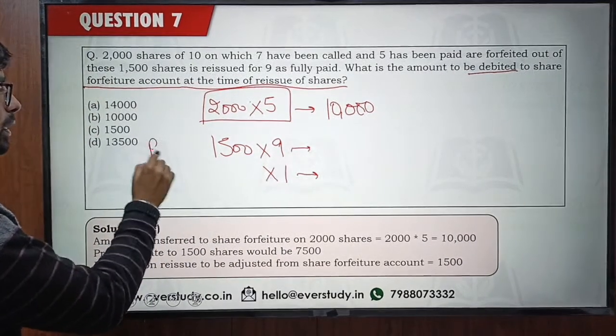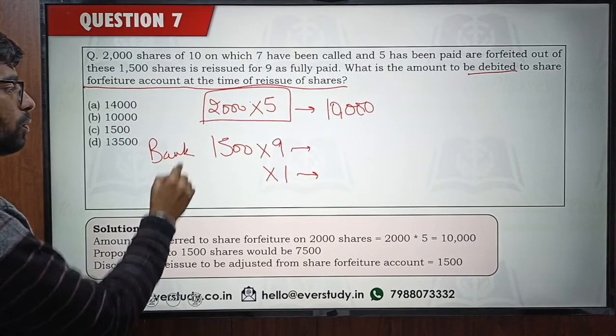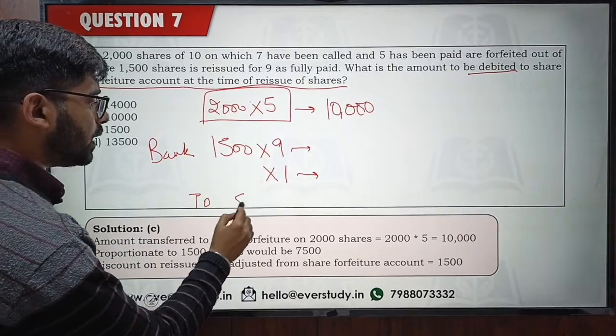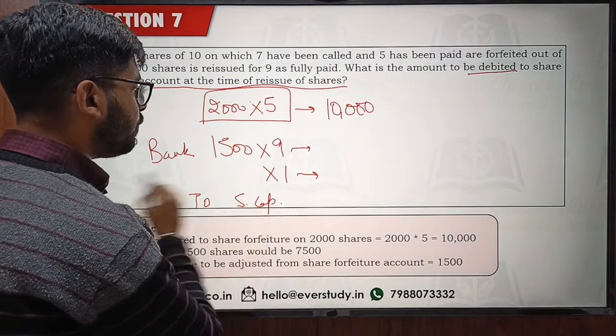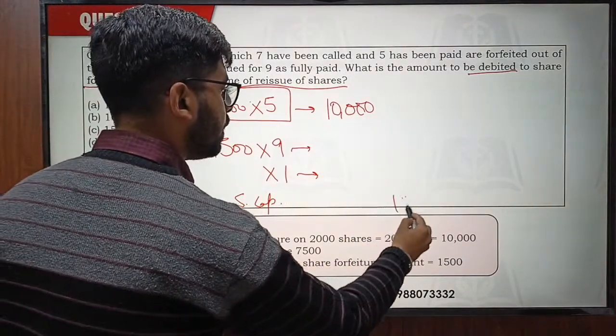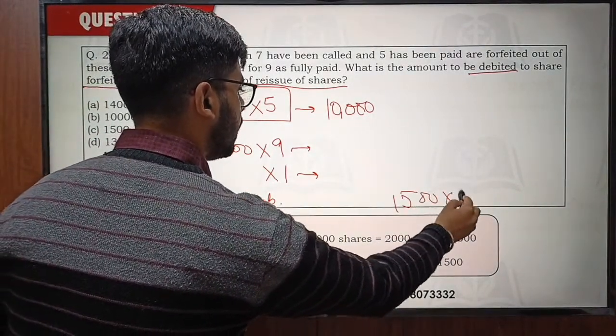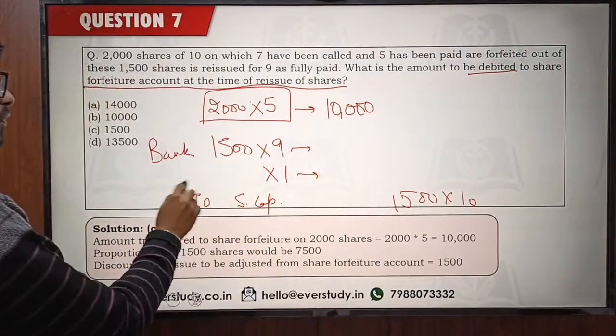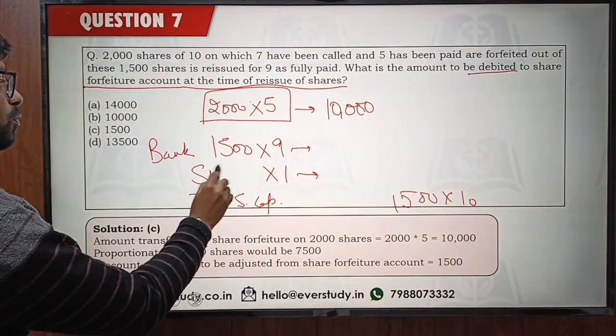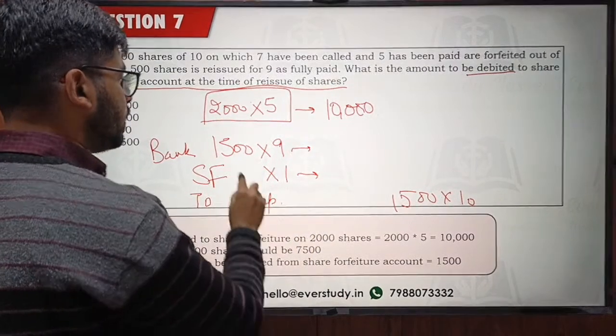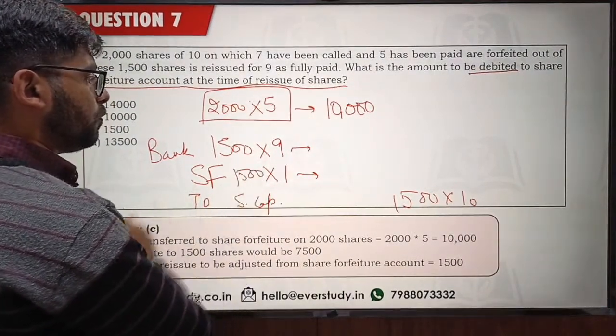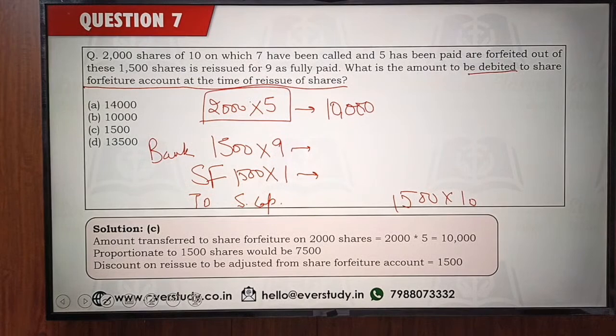You are going to debit bank, you are going to credit your share capital, and the difference is going to be done by 1500 into 10, and the difference is ultimately going to be adjusted through share forfeiture.